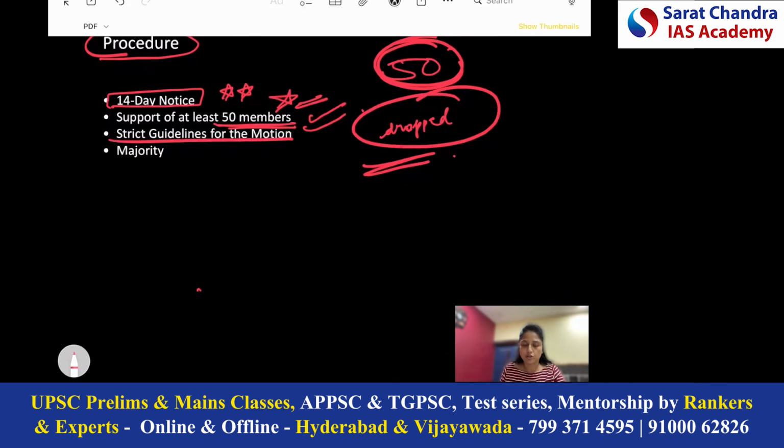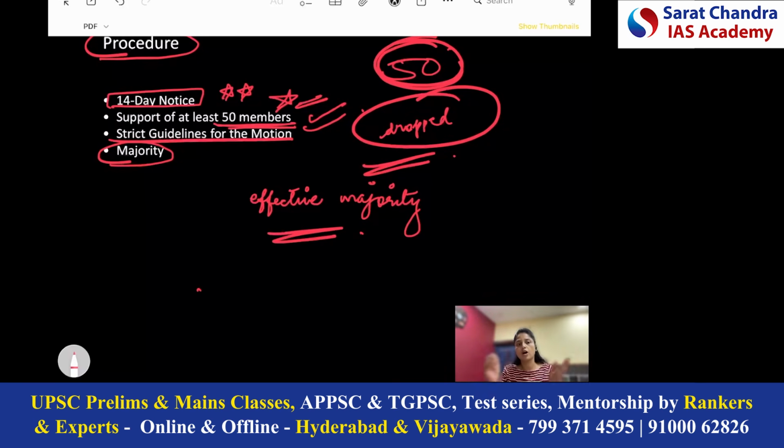Now coming to the majority, which we discussed in the previous section. What is the majority required for the removal of the Speaker of Lok Sabha? That majority we call the effective majority.